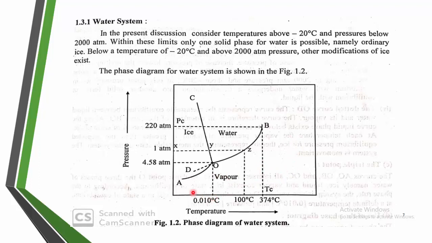But try to understand what the system is at the points on the curves, that is OC, OB and OA.